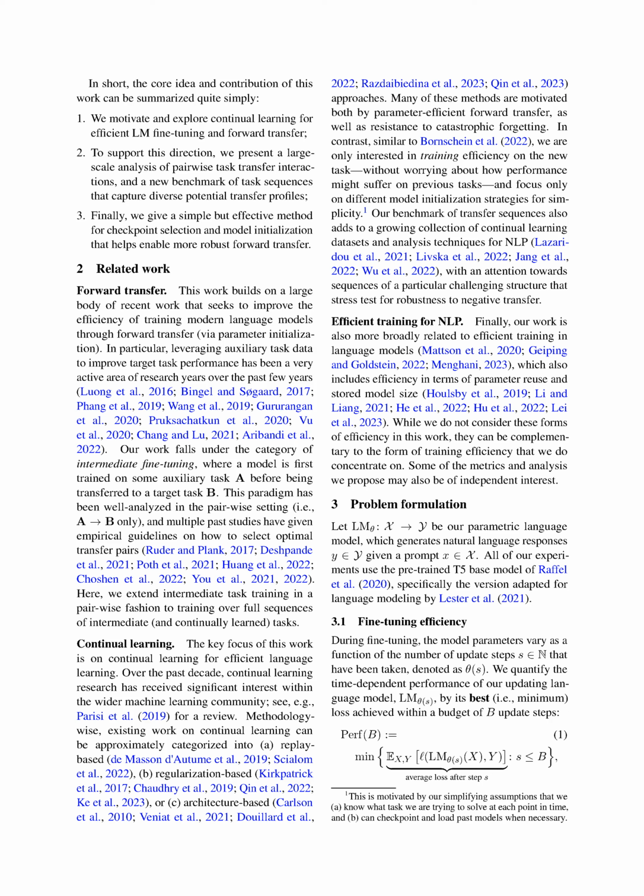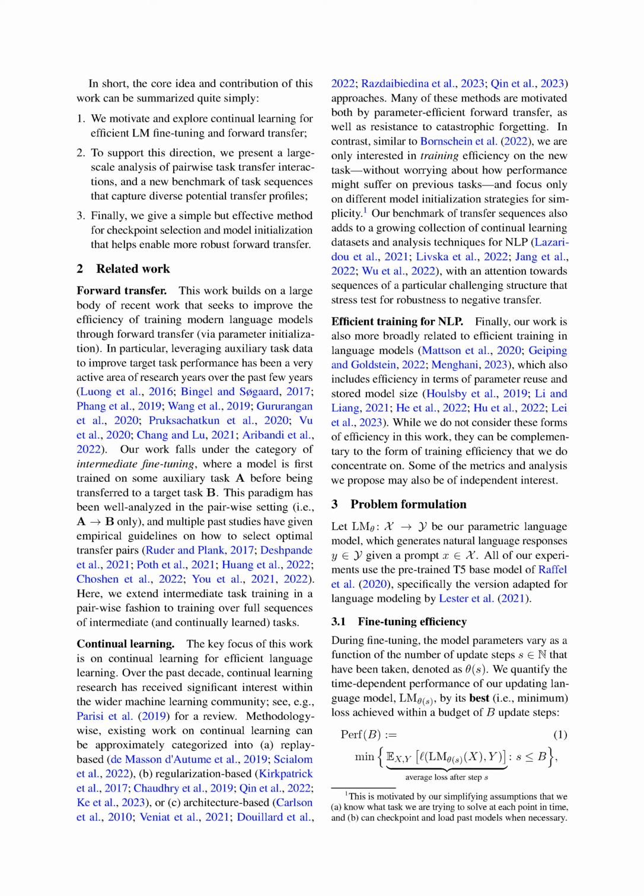Section Summary. This section discusses two related areas of research: forward transfer and continual learning. Forward transfer involves training a model on an auxiliary task before transferring it to a target task, and previous studies have provided guidelines for selecting optimal transfer pairs. Continual learning focuses on efficient language learning and can be categorized into replay-based, regularization-based, or architecture-based approaches. In this work, the authors focus on training efficiency for new tasks and different model initialization strategies, without considering performance on previous tasks.